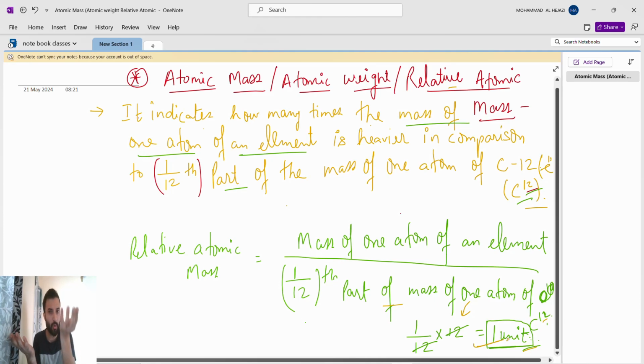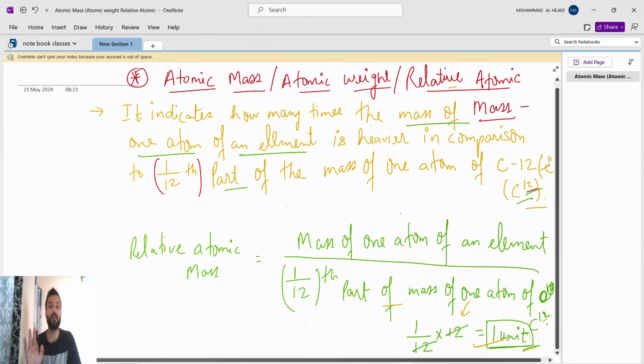So if you bring a carbon and see that carbon is 12 times heavier than this 1 unit, anything you multiply or divide with 1 unit gives the same number. So carbon is 12 times heavier than this 1 unit, so the atomic mass of carbon is 12. If you bring oxygen and see that oxygen is 16 times heavier than this relative unit, which is 1 by 12th part of the mass of one atom of carbon, so its value is 1 unit, then we say the atomic mass of oxygen is 16, because oxygen is 16 times heavier than this relative mass. Relative mass means 1 unit. Understand?